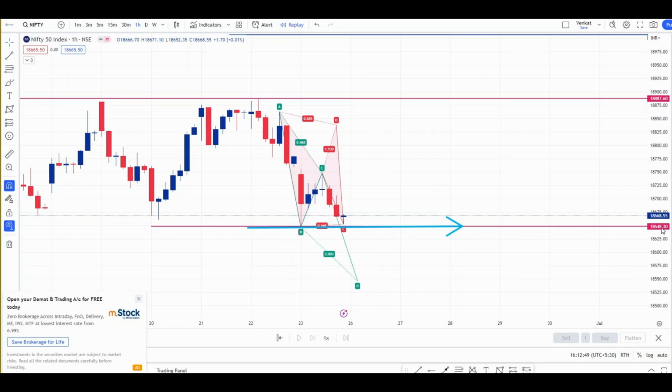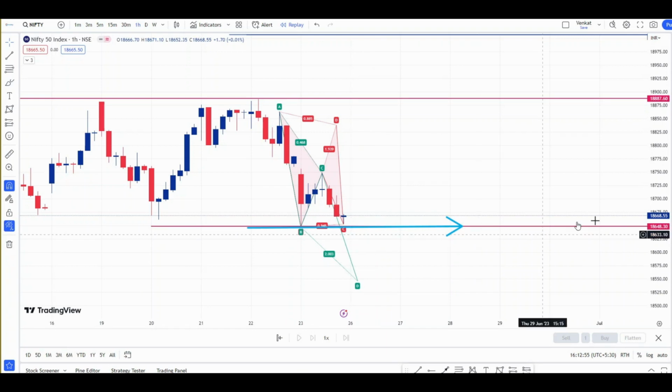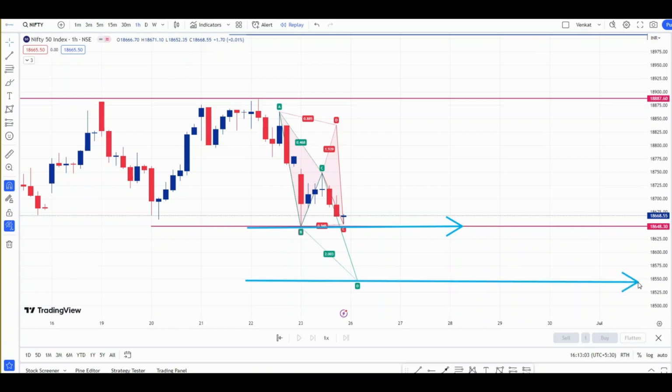So if Nifty trades below 18,650, then this ABCD gets activated, and as per the ABCD pattern, our first target will be 18,550. If the index continuously trades below this level, then our next target will be 18,450, which is the major support, that is the weekly support for Nifty this week.